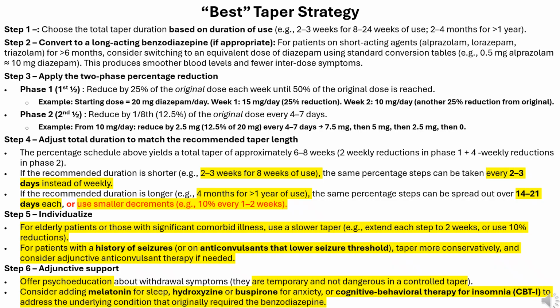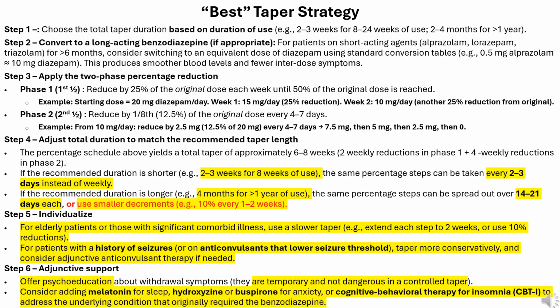Step 4. Adjust total duration to match the recommended taper length. The percentage schedule above yields a total taper of approximately 6 to 8 weeks, 2 weekly reductions in phase 1 plus 4 weekly reductions in phase 2. If the recommended duration is shorter, e.g., 2 to 3 weeks for 8 weeks of use, the same percentage steps can be taken every 2 to 3 days instead of weekly. If the recommended duration is longer, e.g., 4 months for greater than 1 year of use, the same percentage steps can be spread out over 14 to 21 days each, or use smaller decrements, e.g., 10% every 1 to 2 weeks.